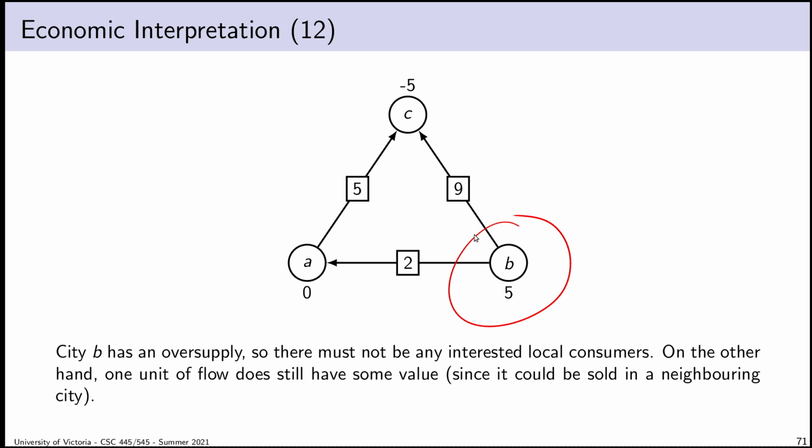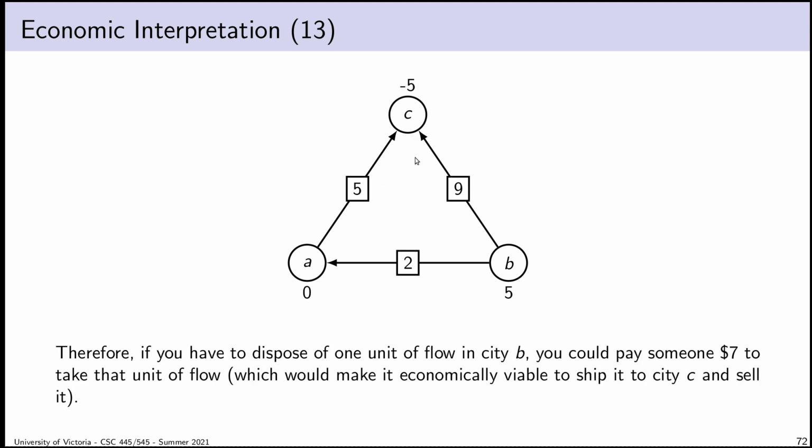If I pay you money, then that would cancel out the cost of having to ship the flow elsewhere. So if I am required to dispose of 1 unit of flow in City B, if I have no other choice, what I could do is set the cost to be negative. I could pay somebody to take it off of my hands. If I do that, suddenly it would become viable to ship it elsewhere to sell it. And that would mean that I would suddenly have a buyer. In an open and competitive market, somebody would want to take it off of my hands if I pay the right price. And the fair price would be negative $7.